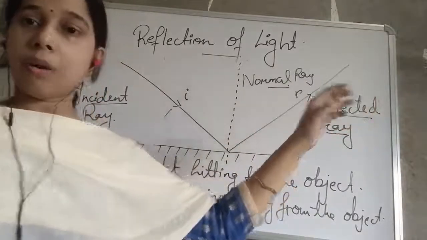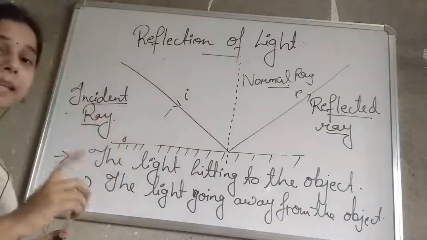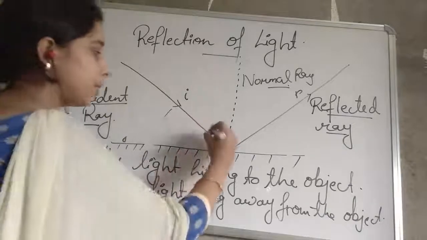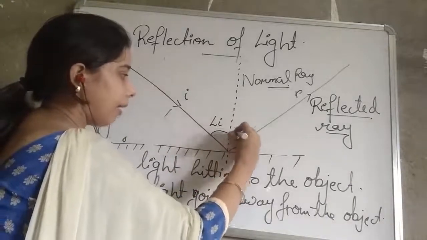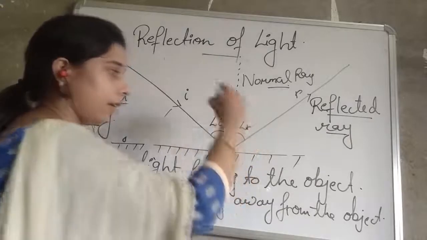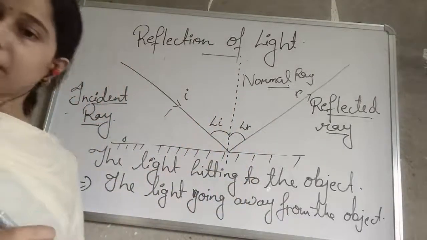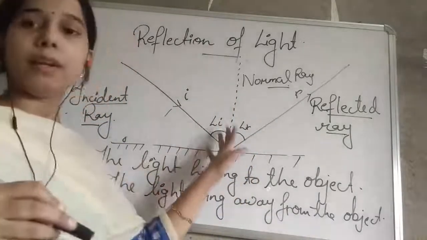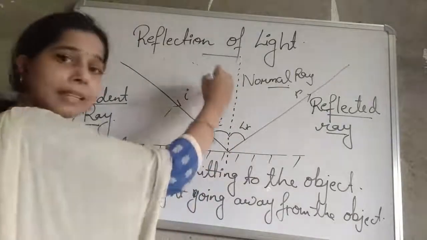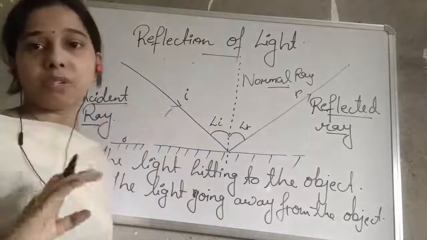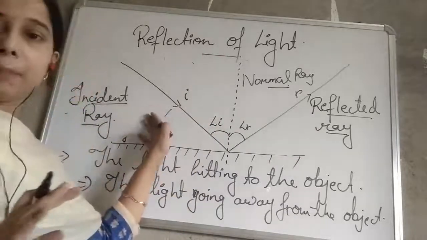One more thing: in your book you will see there is an angle i and angle r. Don't get confused with that. This is the angle only. An angle is formed when two lines intersect each other. The same thing happened here also.